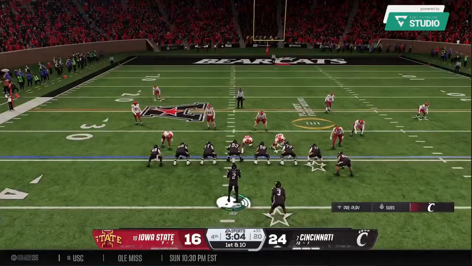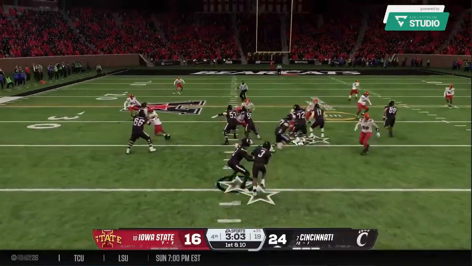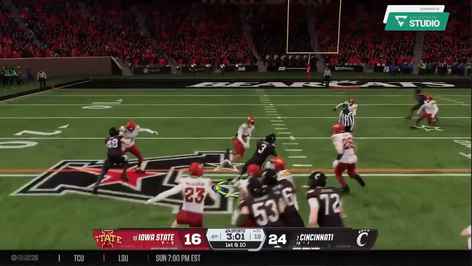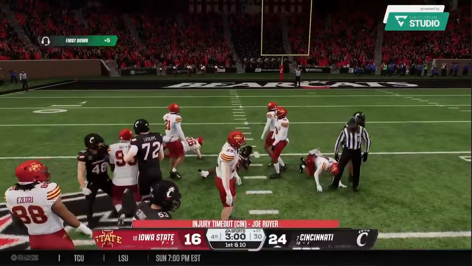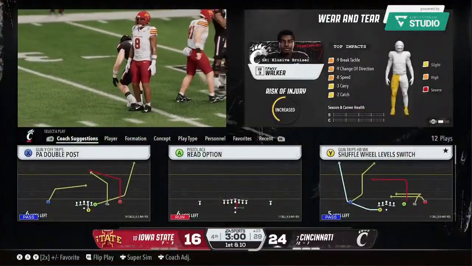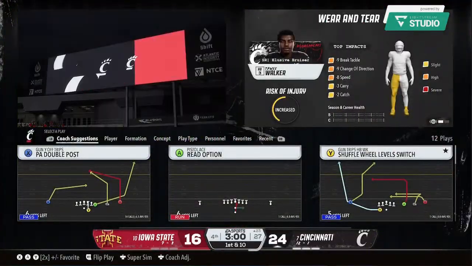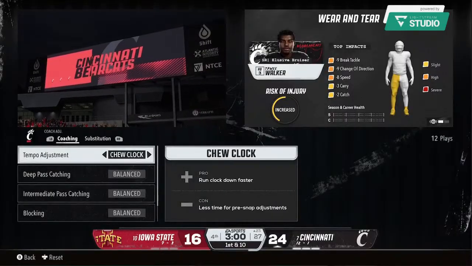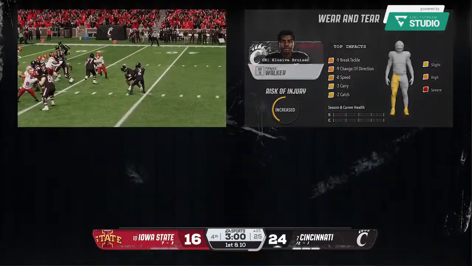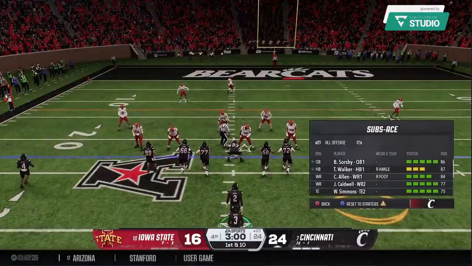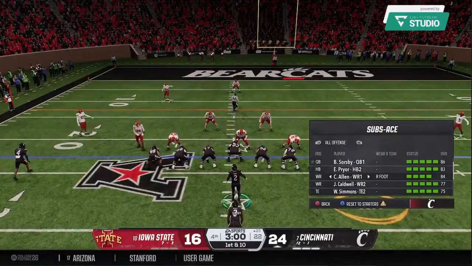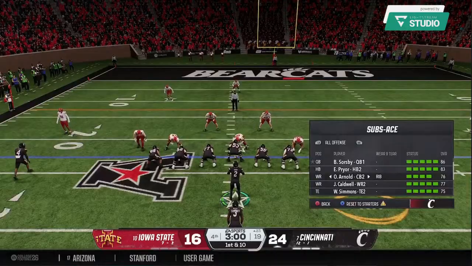The Bearcats starting a new series here on 1st and 10. Handoff here from the shotgun. The first down and still motoring. They stop him at the 23. This offense is getting close to the red zone. And a player is down injured after that last play. We'll take a timeout while they check him out. That's a strong run. Keeps the drive going. First down now.